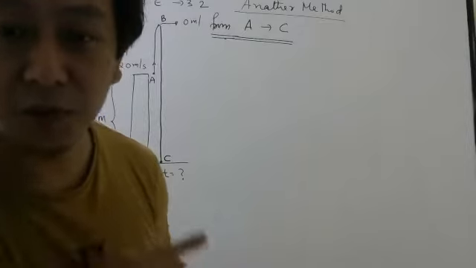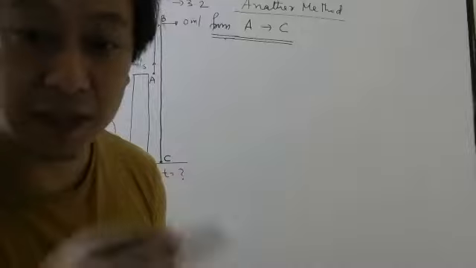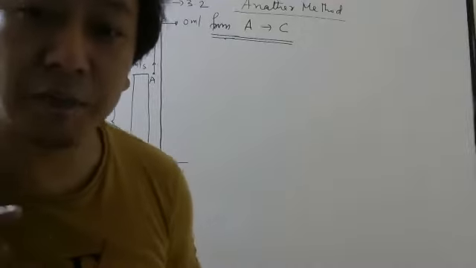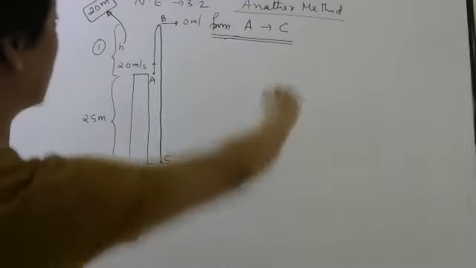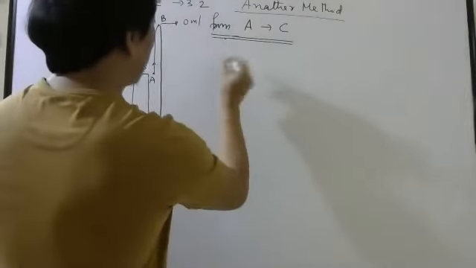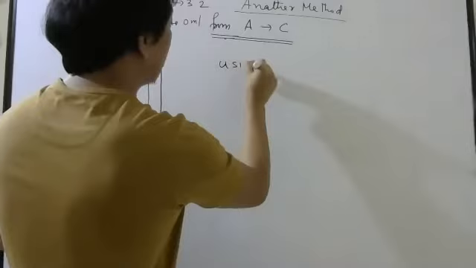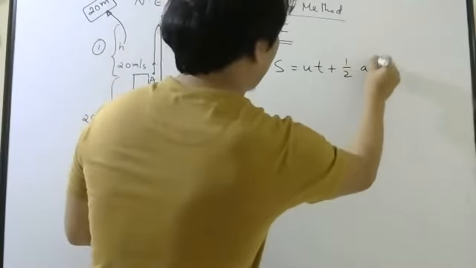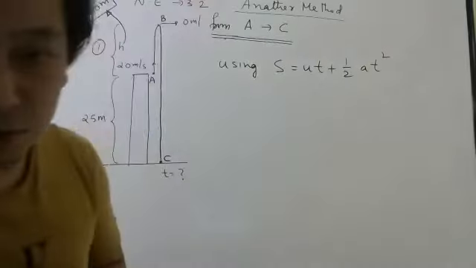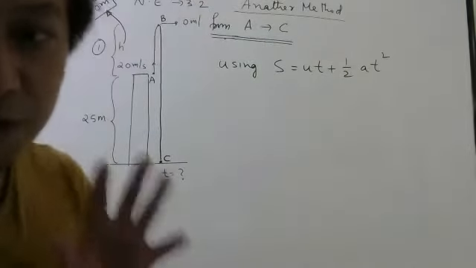How I found before? A to B I did, B to C I did. Now I want to apply directly, A to C directly. So let us see what we get. Look here. Which formula I'll apply? Using S equal to ut plus half at square. Be careful, meanings you have to be very clear.